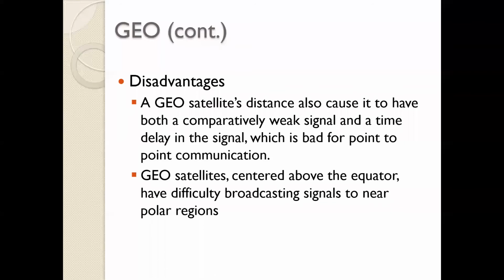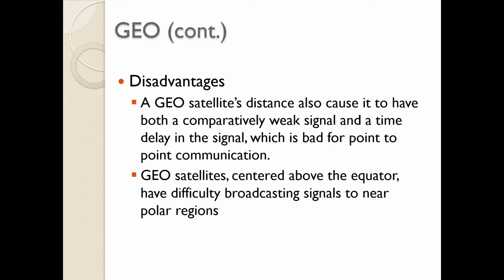Now the disadvantages. The first is the long distance between the transmitter and the receiver. There is a delay, and when you are communicating at such a high altitude, the signal will get absorbed as it travels from the earth station to the satellite. So you need big transmitters to transmit a high amount of power, because the signal has to reach the satellite.